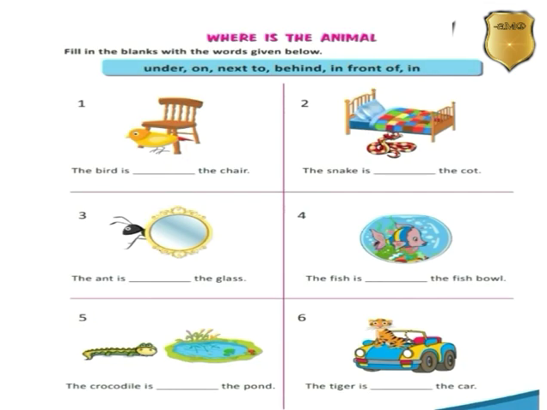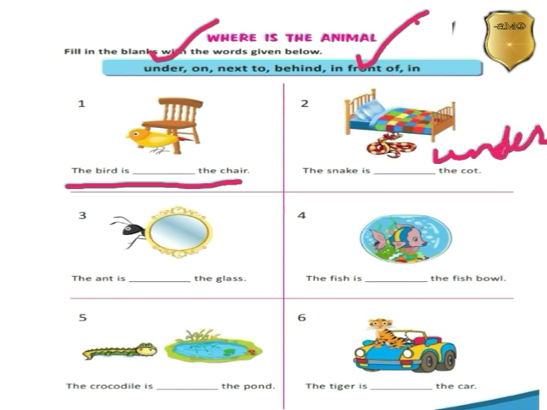So now let's revise it again. You have to tell these prepositions; we have to fill in these exercises. The word is dash the chair. Where is the word? It's in front of the chair. The snake is dash the cot. The snake is under the cot.